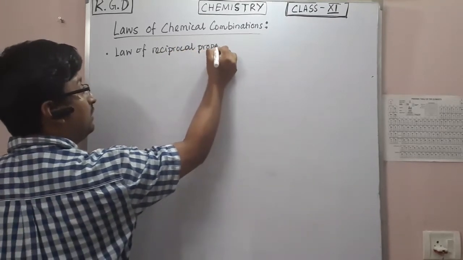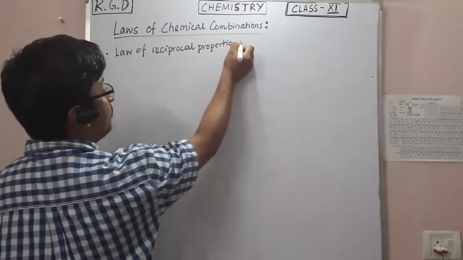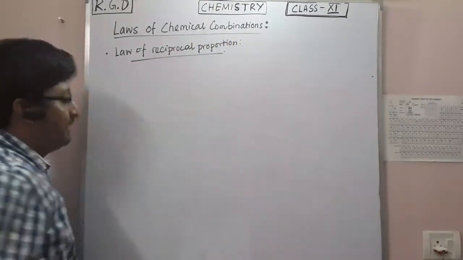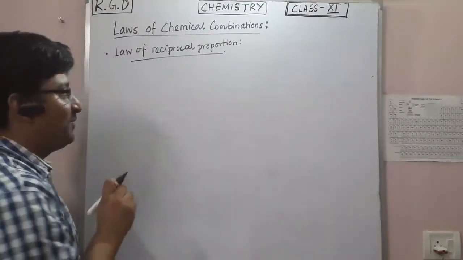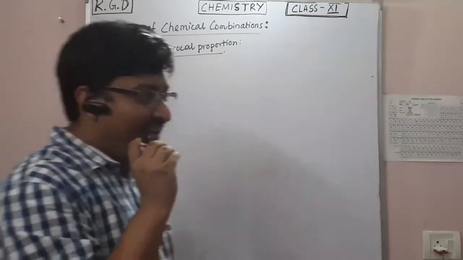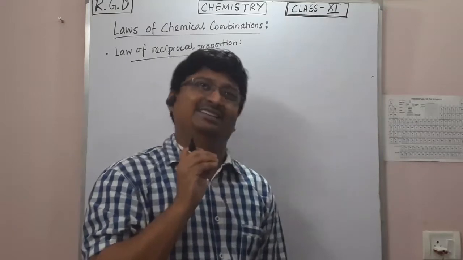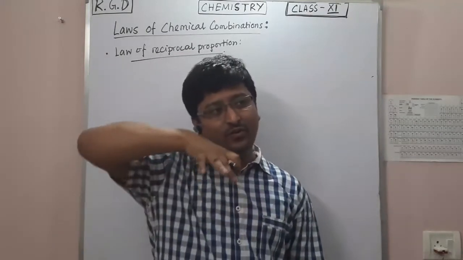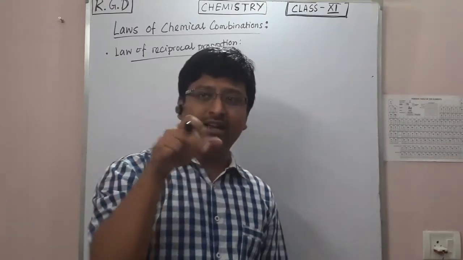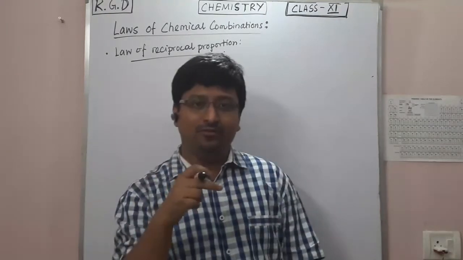Law of reciprocal proportion. So what is this? This is very interesting, very nice. I love this law. What they're saying is that let's say you have three, and two of them are very good friends, and one of them is a mutual friend of both of them.